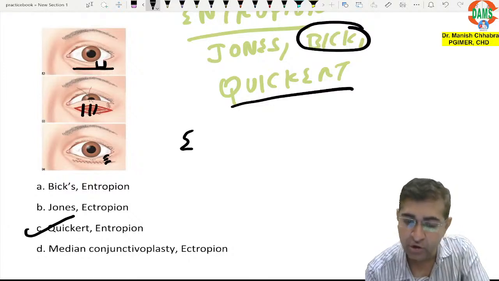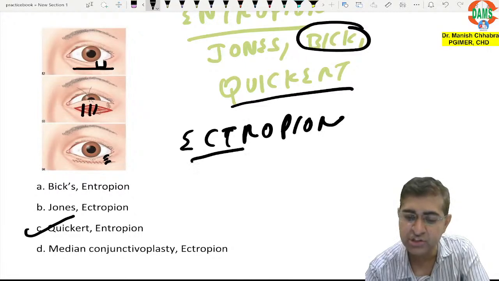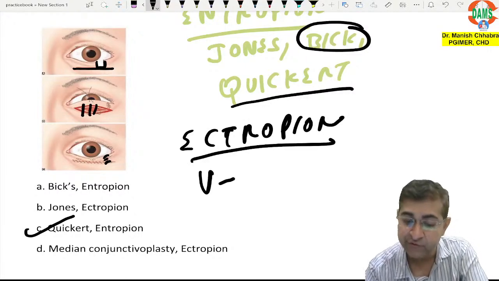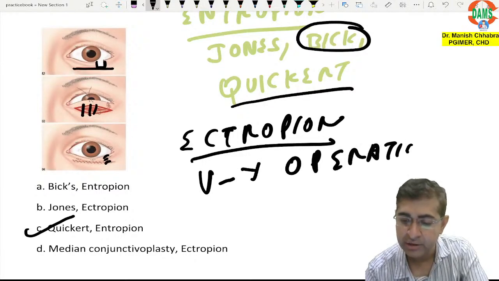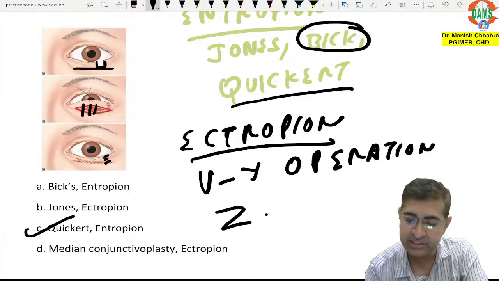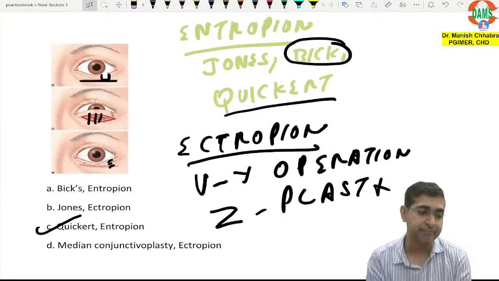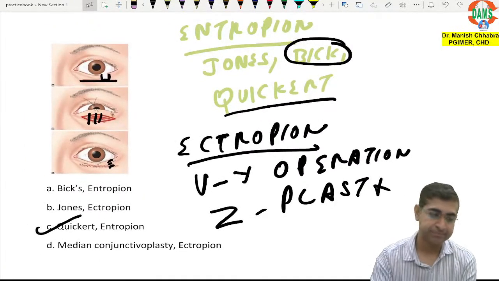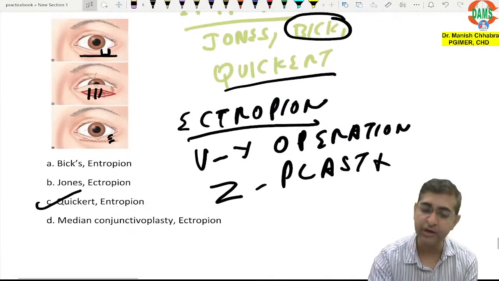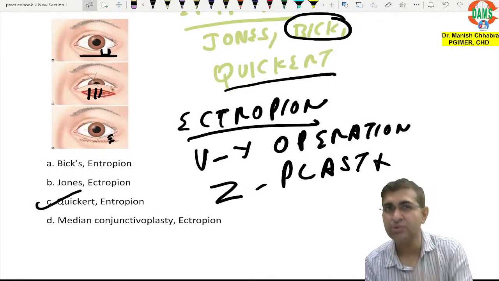Now if we are talking of entropion, let's do a little bit of ectropion. The names of the surgeries are pretty straightforward. VY operation and next is Z plasty. So it is easy to remember. Yes, VY operation and Z plasty. Alright, so that is for ectropion. These are a few surgeries.